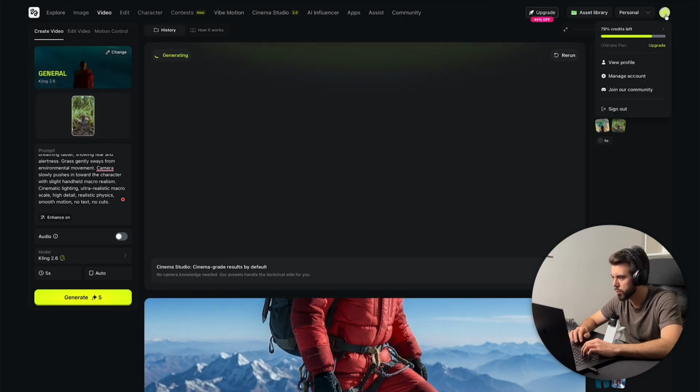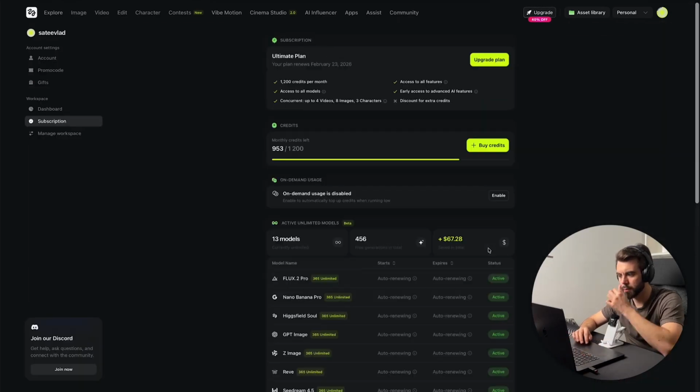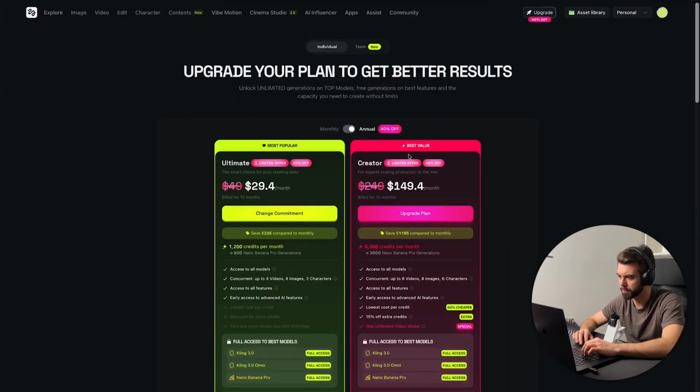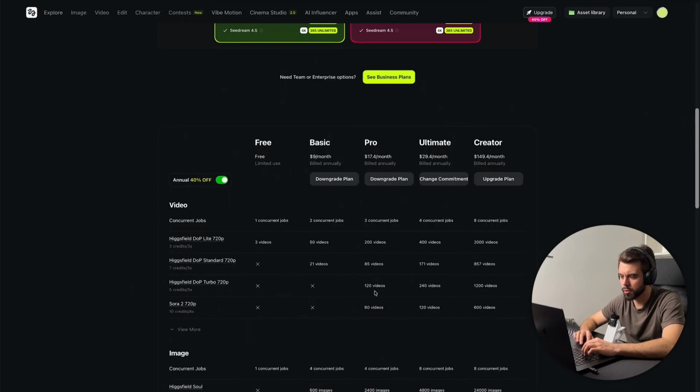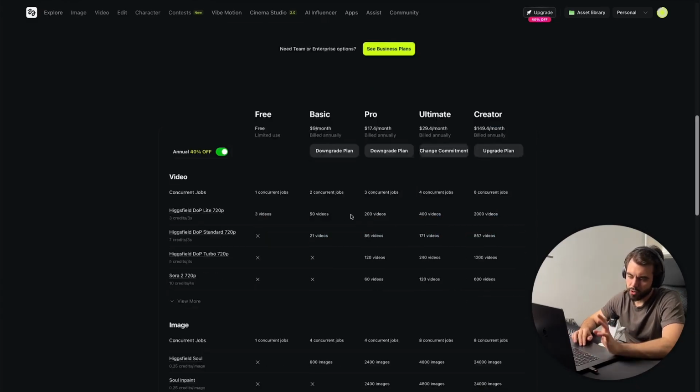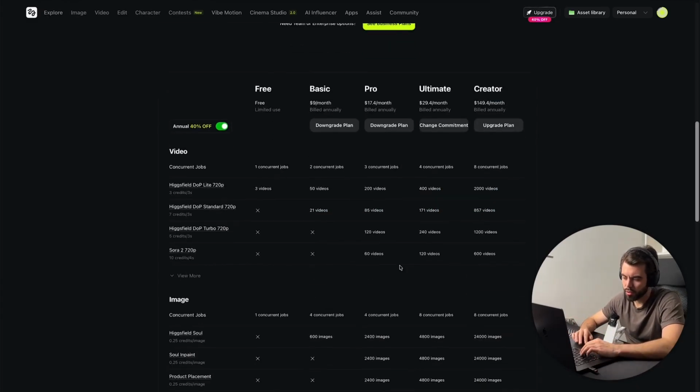Now, if I go into my account, here we can see that I did like 456 free generations, and then the paid generations, I'm not even sure how much I did, but a ton. And on this website, if we go into upgrade, it has a number of different subscriptions. So we have one subscription for free, the other one is basic, then we have pro, ultimate, the creator. Honestly, just come here, check if you want to use this or not. I don't have any affiliation with them, it's just a great place to create videos.